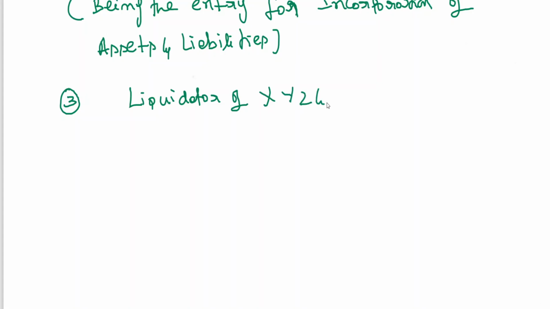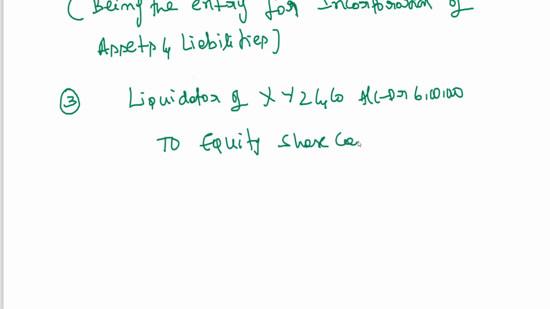XYZ and Co. account debtor 6 lakhs to equity share capital. How many shares have been given? 50,000 shares, issue price 12.